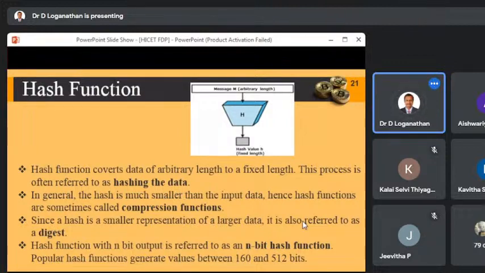For example, if I have three letters and I apply the function, I want to make them a uniform length, like 128, from only three letters. Say I am using data with three letters; I want to make a uniform length using the hash function, right? So it supports digital transactions. I hope you understood, right? Any data I want to make a fixed length, and this process is called hashing